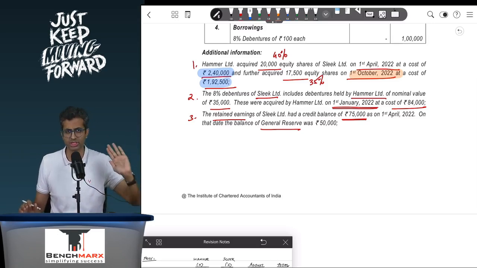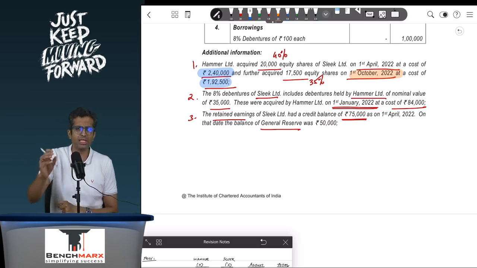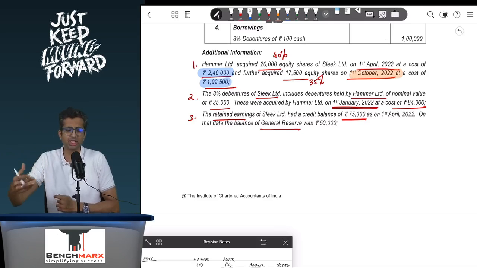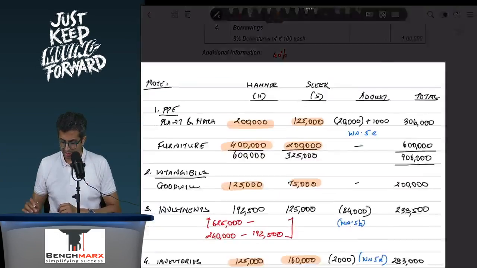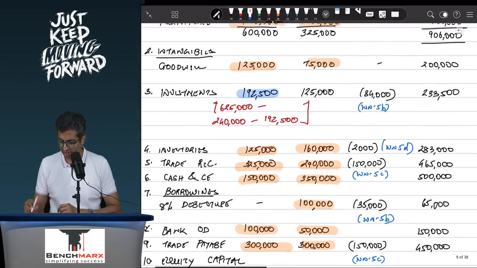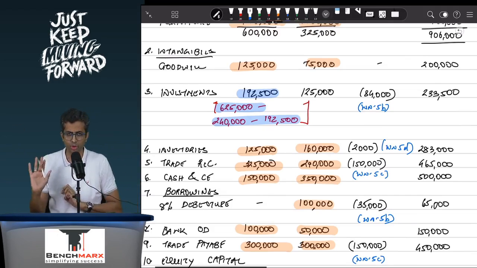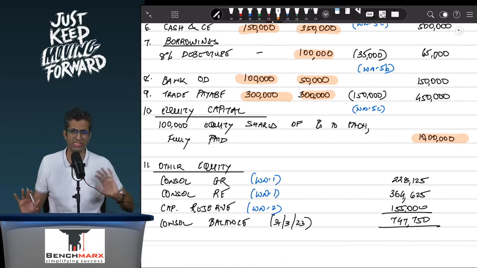Remember, at cost in Sleek. And as a result, we will remove them and find the other investments. By the way, these other investments may also include investment in debentures of Sleek. But investment in debentures will not go into the goodwill working. Investment in equity shares will go into the goodwill working. So over here, we'll have 1,92,500. This is after deducting the investment in equity shares, which are there in Sleek, which you will show separately in the goodwill workings, and 1,25,000, which is appearing over here. So that is taken care of. Then you have equity share capital of Sleek, which you will show as equity share capital.